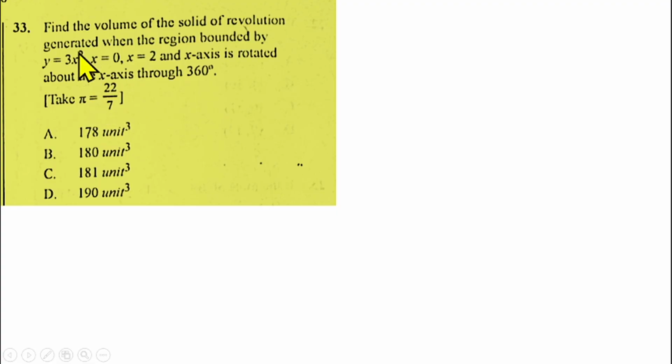Question number 33 is from the application of integration. So we have to find the volume of the solid of revolution generated when the region bounded by y equals 3x squared, x equals 0 and x equals 2 and the x-axis is rotated about the x-axis through 360 degrees, taking pi to be equal to 22 over 7. So this is the application of integration.